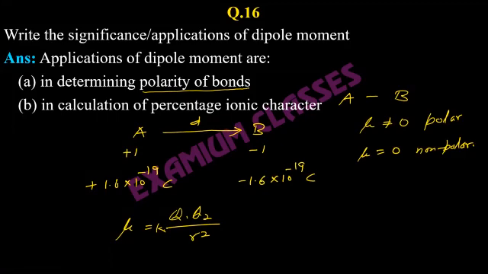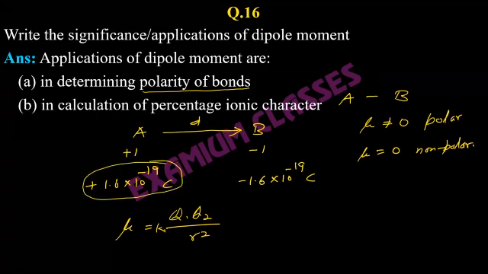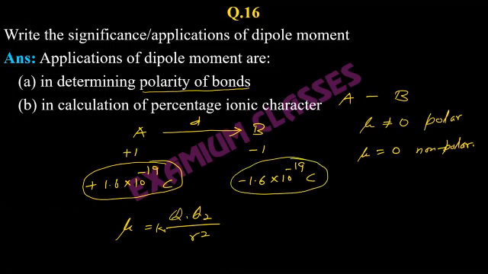So if we consider the complete charges, meaning one electron positive charge on A, one electron negative charge on B, then whatever we get as dipole moment is actually the 100% ionic character. So try to understand, there might be some questions, because to calculate the percentage ionic character, first you need to know 100% ionic character, and you compare with that, then you can say what is the percentage ionic character of the actual molecule.